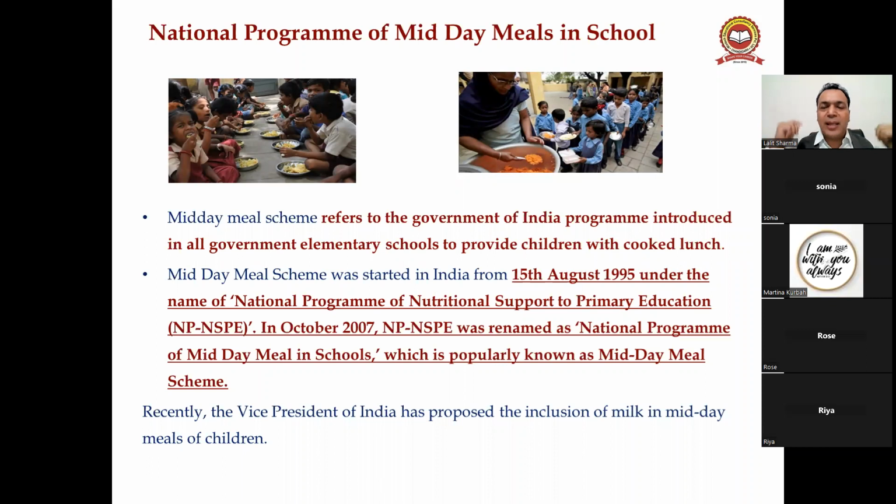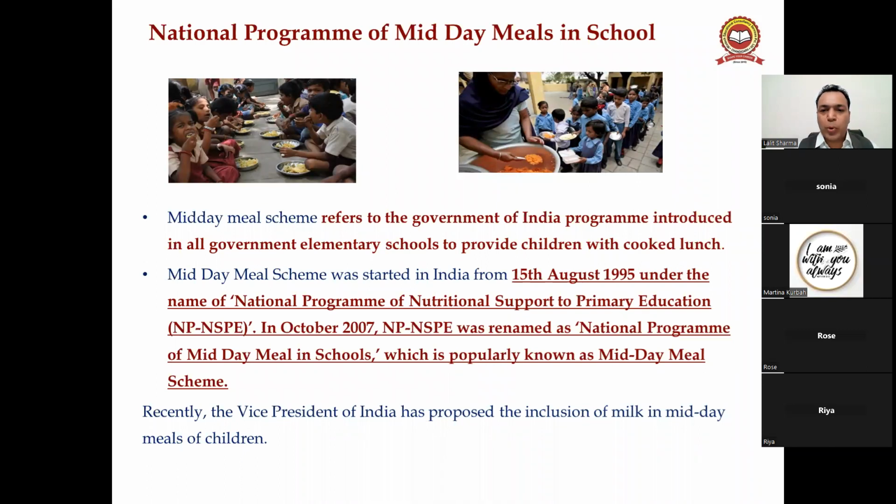Government started the midday meal also. For what purpose? So that children come to school and stay in the school up to the noon, and in that way they will learn, and our country will achieve the universalization of elementary education, so that all children get primary education, which is a fundamental right of all children. Okay. The midday meal scheme was started in India from 15th August 1995